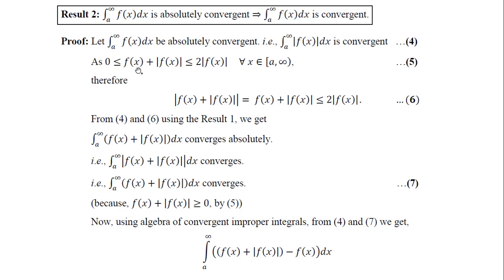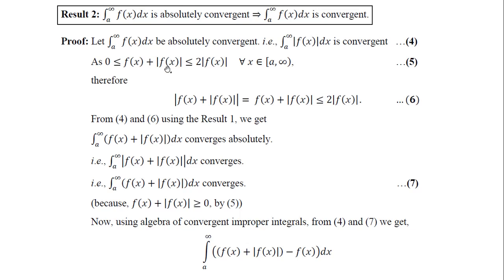There are two cases: this value will be negative, or non-negative. For the negative case, y and mod y will be negative of each other. If it is negative 5, then mod of negative 5 will be 5, so they are negative of each other, and when we add them up we will get 0.